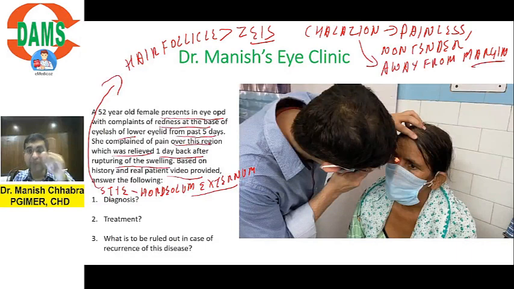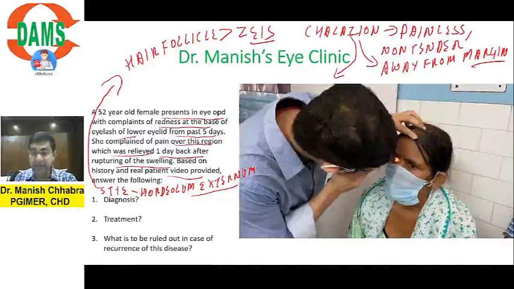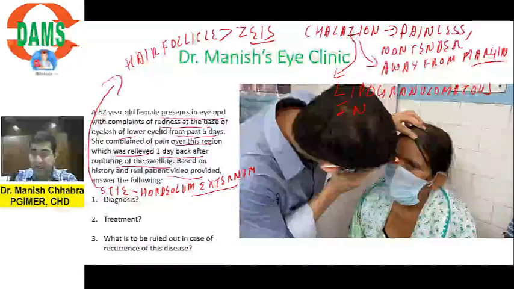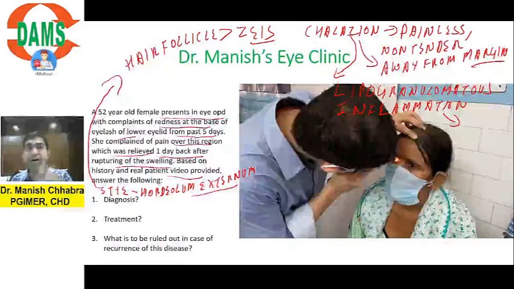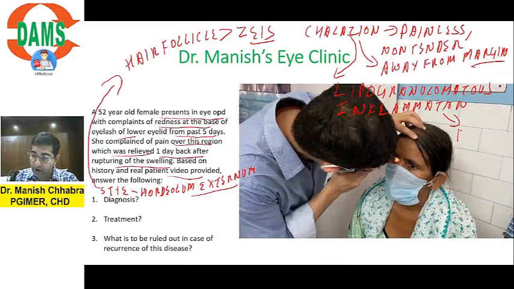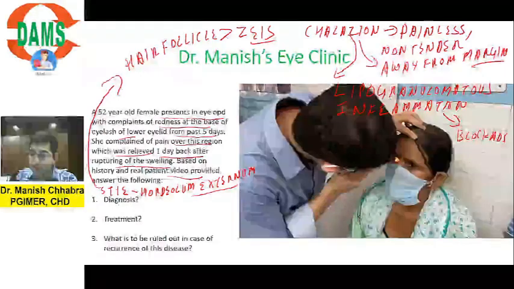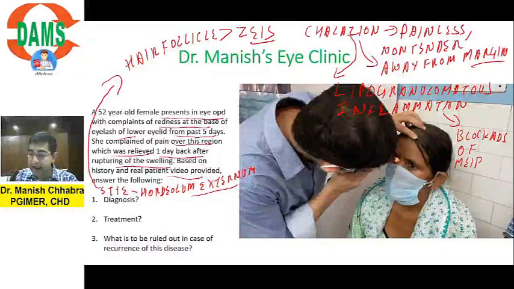It is present away from the lid margin, and chalazion is due to lipogranulomatous inflammation. Can you tell me what is the cause of chalazion? Is it infection? No, it is due to blockade of the meibomian gland duct. Very important, I am talking of chalazion, blockade of the meibomian gland duct. Is it understandable?